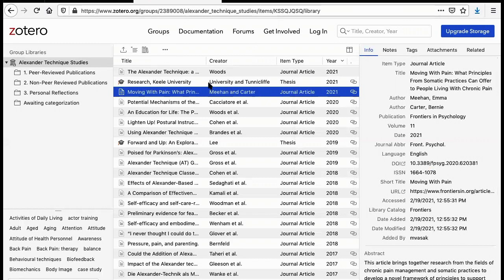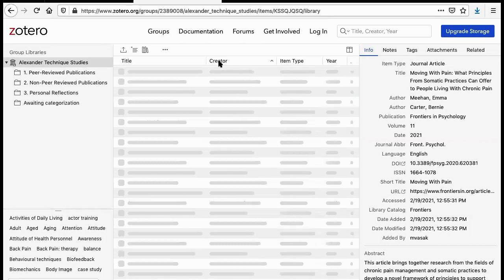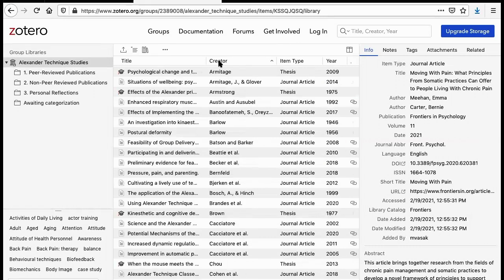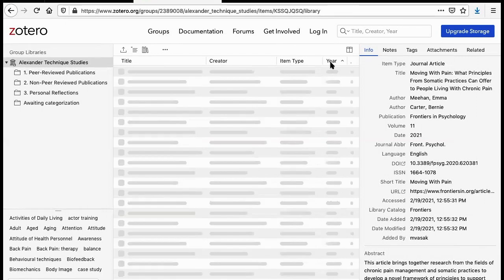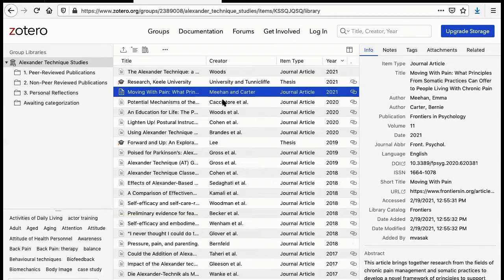From here, if we clicked on any one of these, all of a sudden we're going to have a bunch of information show up, and we'll look at that in a moment. But before we do that, we can also take a look through by clicking and alphabetizing things. So for instance, if I clicked on creator, I could alphabetize my list here. I could also do it by year, for instance, and this will take us back to the top.